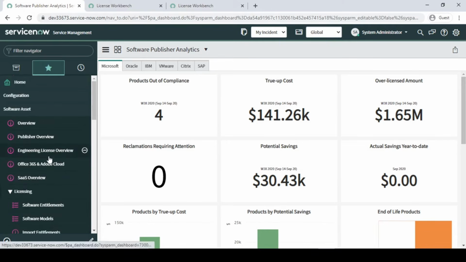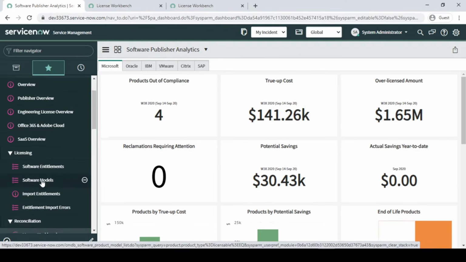Now, next one guys: these 3 topics I'll be covering as 3 different modules, all individual sections. For engineering I'm going to make one session, for Office 365 and Adobe Cloud one video, and the SaaS overview would be one video.